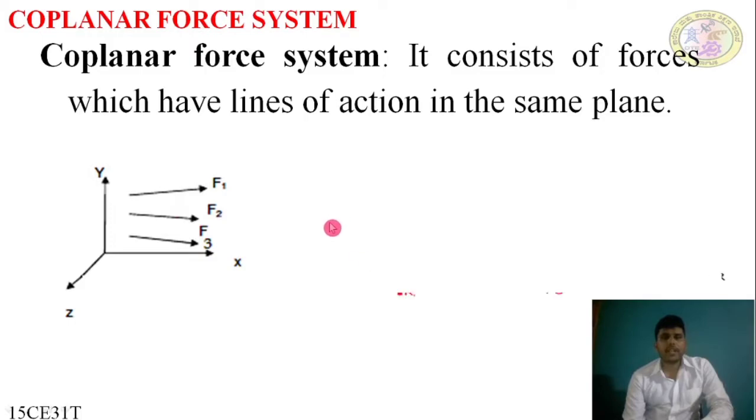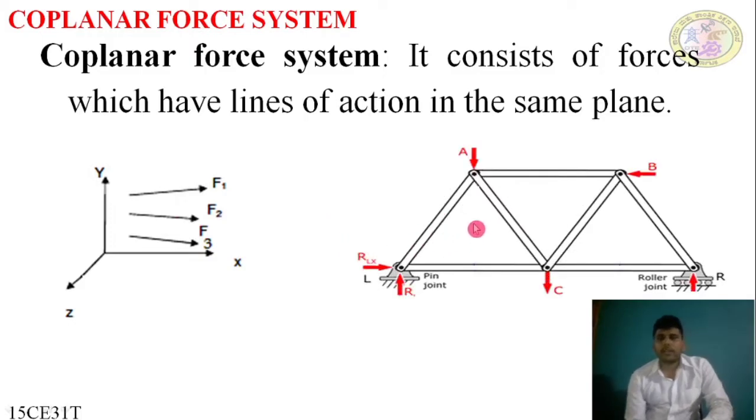For better understanding, let us go to the application part, where loads are applied and there are some reactions here, and all these forces, loads or reactions are a kind of force. These forces are in a single plane. All the forces are in a single plane. That's why all these forces are coplanar forces.